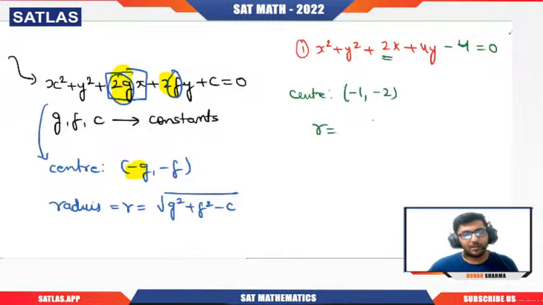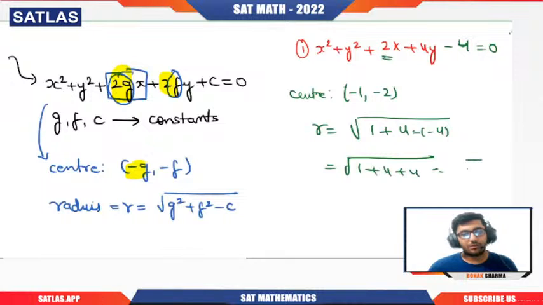If you want to calculate r, now you just take the square of it. Minus 1 square is 1, minus 2 square is 4, and then minus c. C is on the left hand side, remember it. So minus of minus 4 will be nothing but square root of 1 plus 4 plus 4. So it is root over 9. So directly it is 3. So no need to even make it the perfect square.